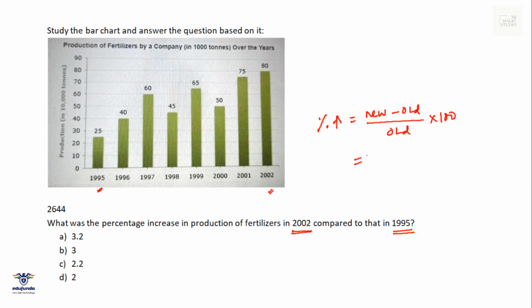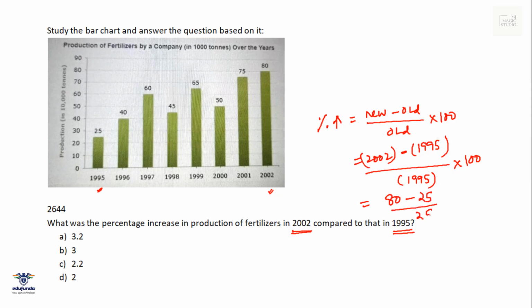Here the new value means the value of 2002 minus the value at 1995, since the comparison is with 1995, into 100 for percentages. So the value of 2002 is 80 minus the 1995 value 25, divided by 25.